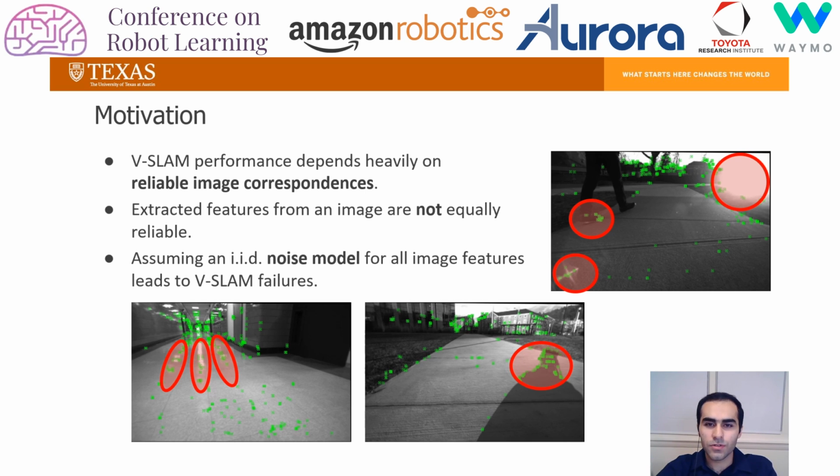Existing solutions to IVSLAM assume that errors in feature extraction and matching are independent and identically distributed, but this assumption is known to not be true. Features extracted from low contrast regions of the image exhibit wider error distributions than features from sharp corners. Due to this assumption, IVSLAM algorithms are prone to catastrophic failures when sensed images include challenging conditions such as specular reflections, lens flare, or shadows of dynamic objects.